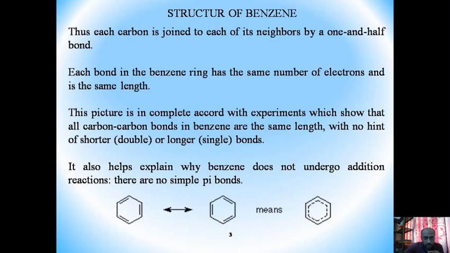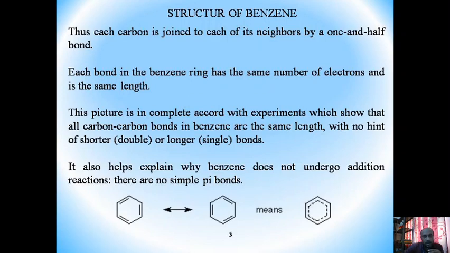That means all the bond lengths are equal to each other, whether it may be a single bond or a double bond. This picture is in complete accord with experiments, which show that all carbon-carbon bonds in benzene are the same length, with no hint of shorter or longer bonds.